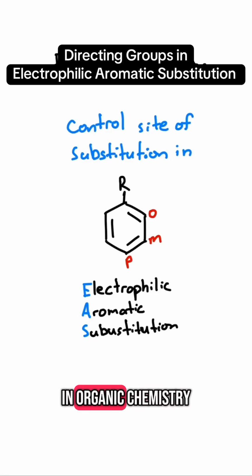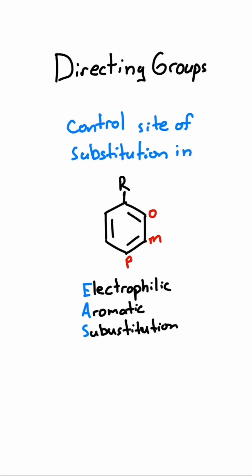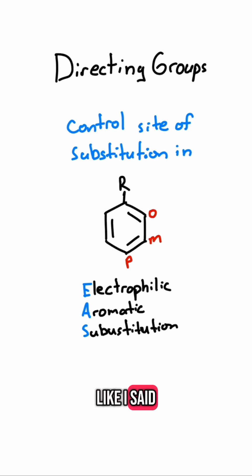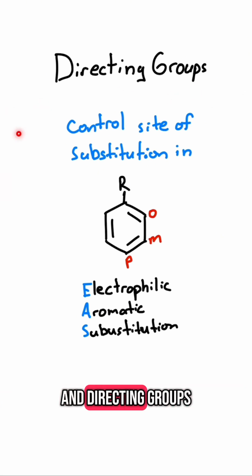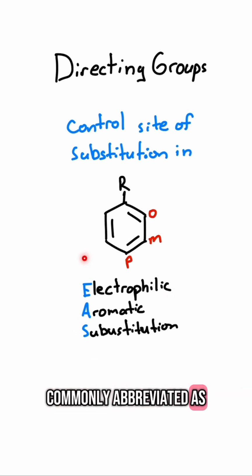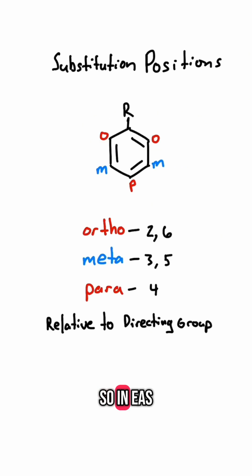Are you trying to do better in organic chemistry? Well, you're in the right spot. We're going to go over directing groups in electrophilic aromatic substitution. Like I said, directing groups control the site of substitution in electrophilic aromatic substitution, commonly abbreviated as EAS. In EAS, when referring to directing groups and the substitution positions, there are three different positions: ortho, meta, and para.